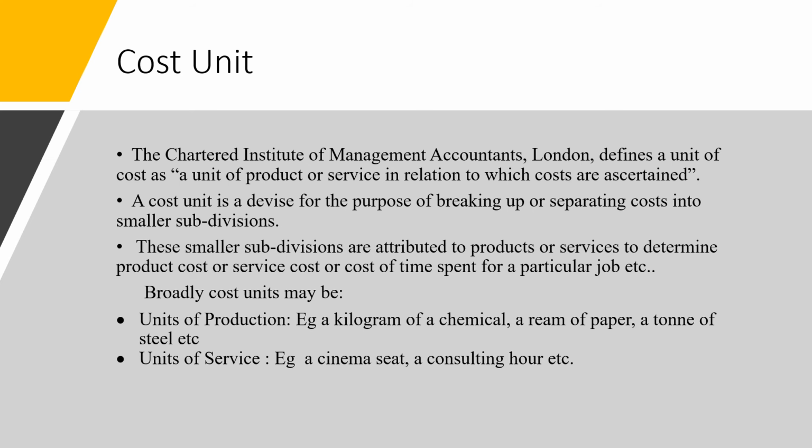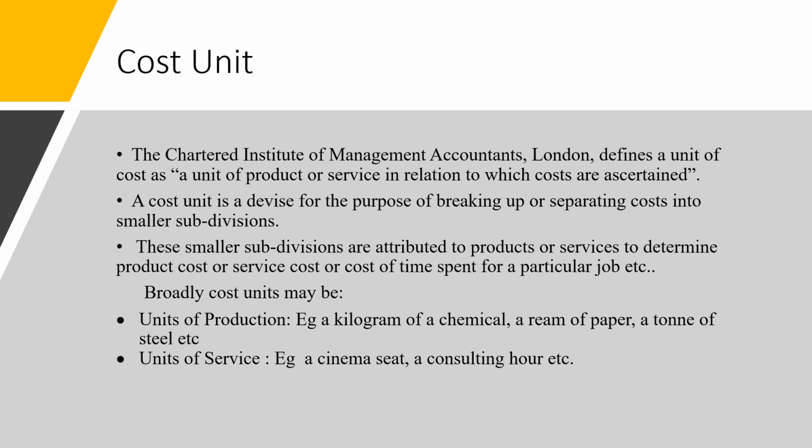They define a unit of cost as a unit of product or service in relation to which costs are ascertained. That means it is a device for the purpose of breaking up or separating cost into smaller subdivisions. That means instead of taking the entire total cost, we are trying to break it up into smaller subdivisions.